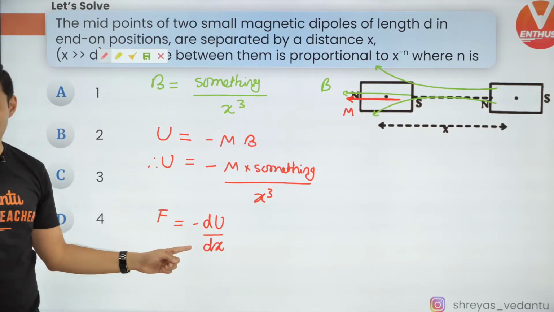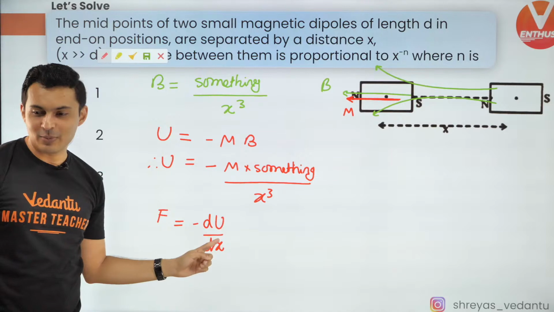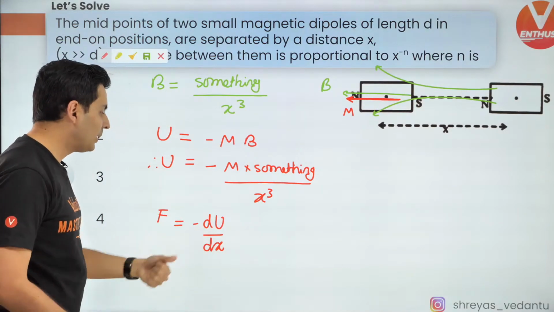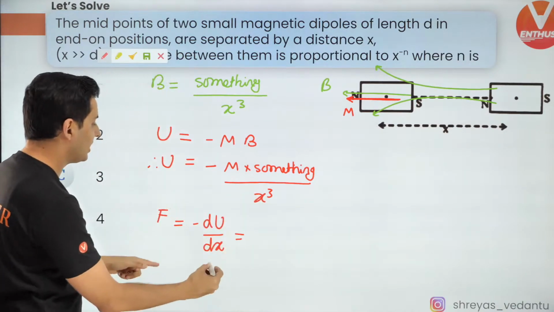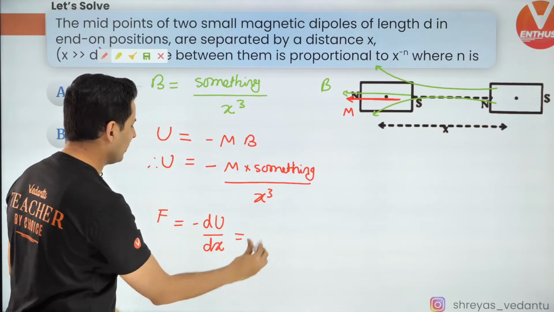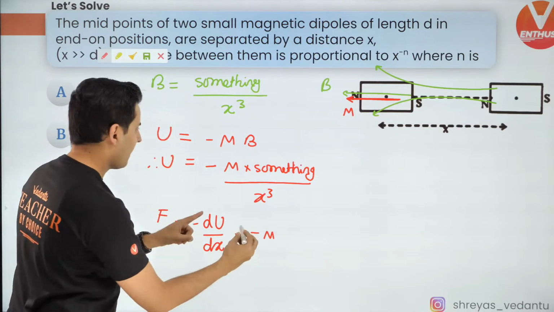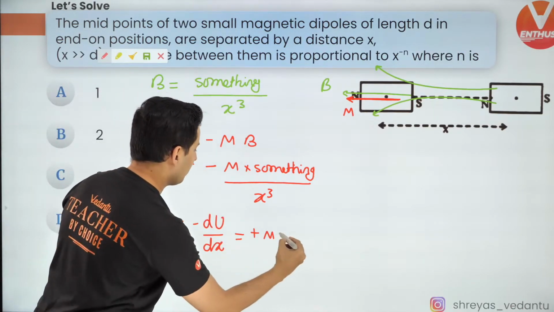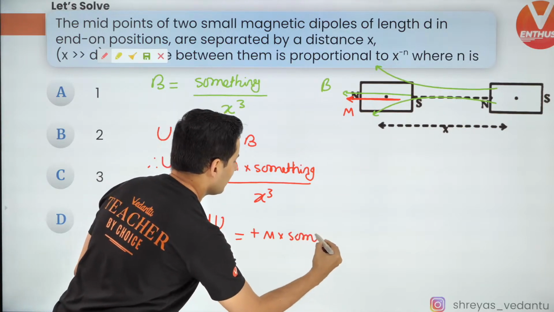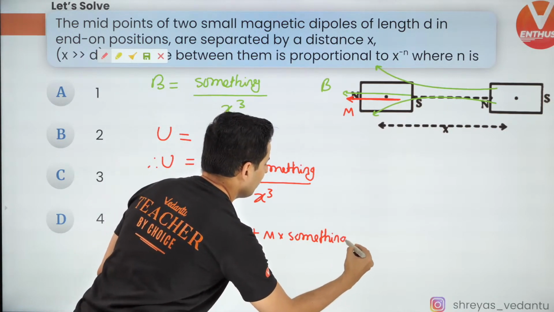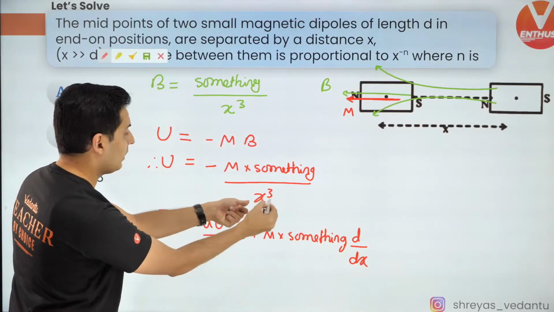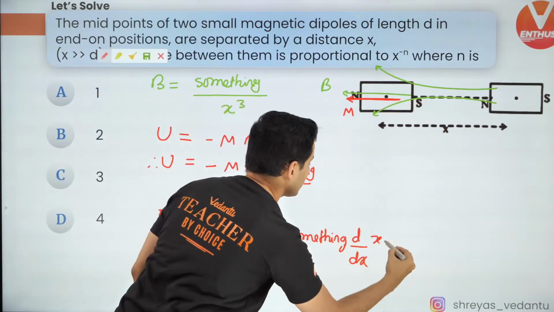Very, very important. So minus dU by dx, a very important formula from work, power, energy. If you differentiate this, all these things are constant. So minus m, and minus and minus will in fact become plus. So plus m multiplied by something, multiplied by the derivative of x cube, but it is below, so x raised to minus 3.